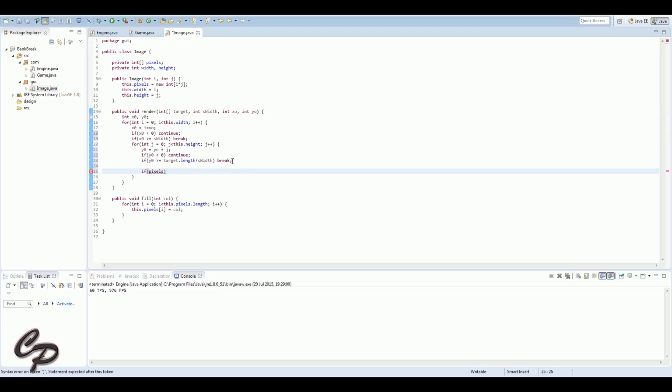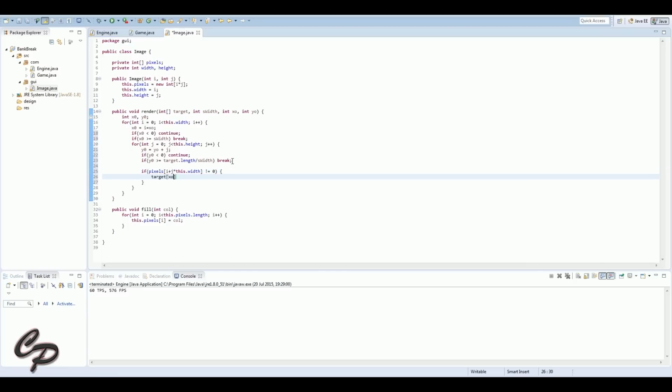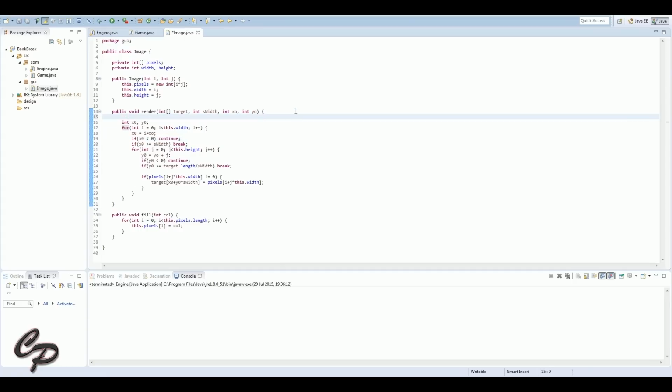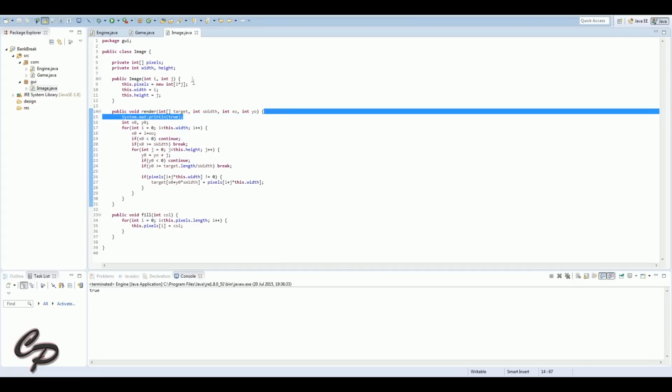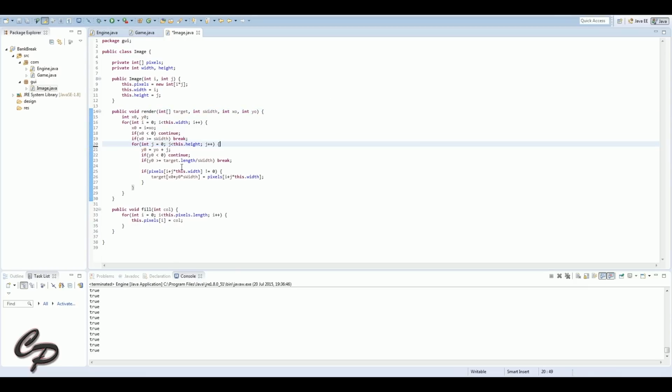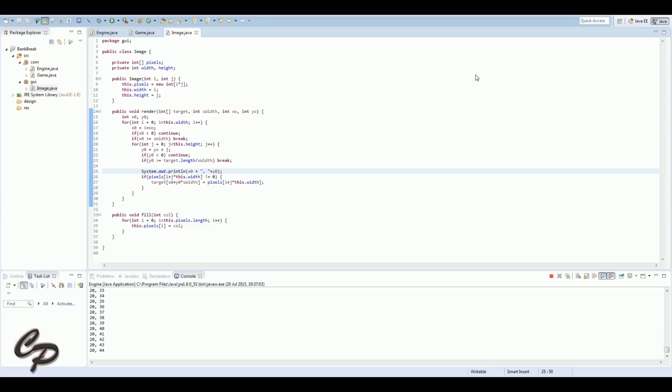If it's greater than the screen width, which means it's off the screen to the right hand side, then you know that any x value after that is going to be pointless. So we break the loop there and we stop the loop, and that'll be the finish of it. The same happens with the y values as well. If it's above the screen, you know all that x value is going to be above the screen, so it can continue. If it's below the screen, you know every value after that's going to be off the screen, so you can just jump down. Here I'm just using the true part because it wasn't drawing onto the screen and I wanted to know why not.